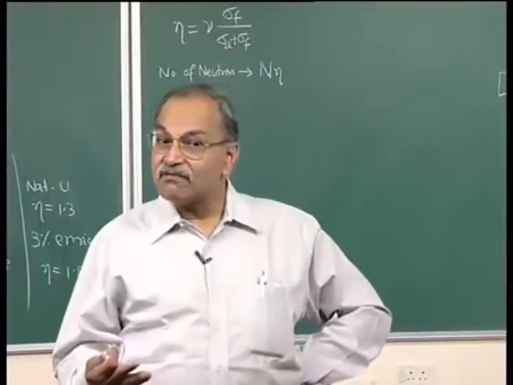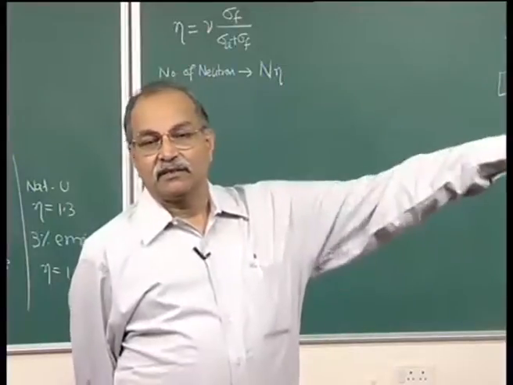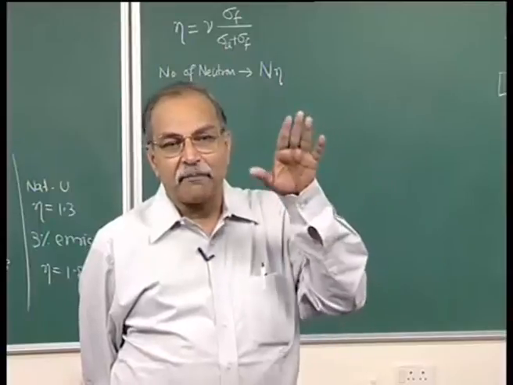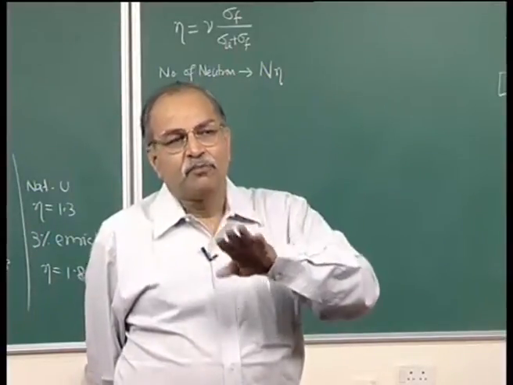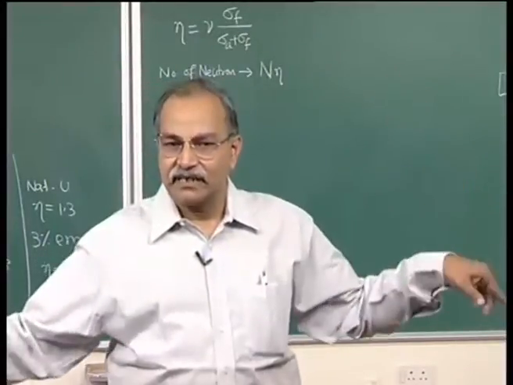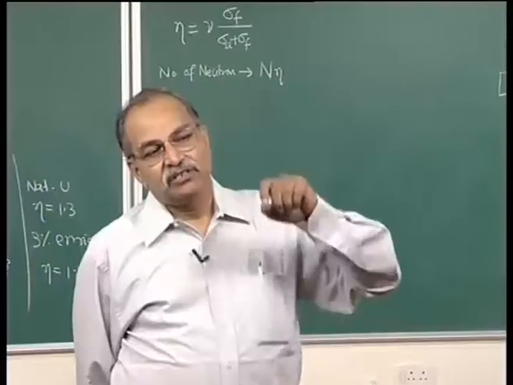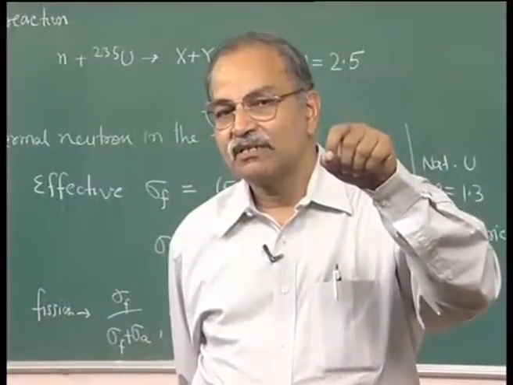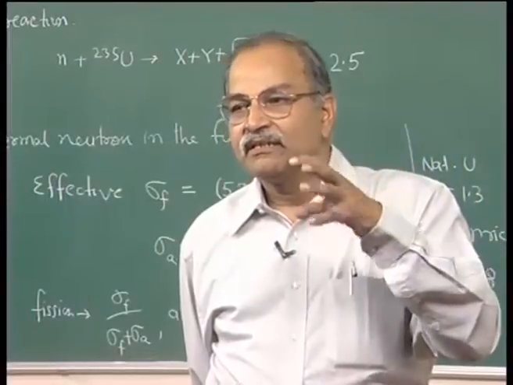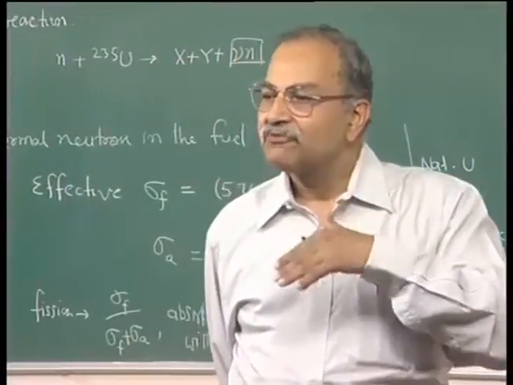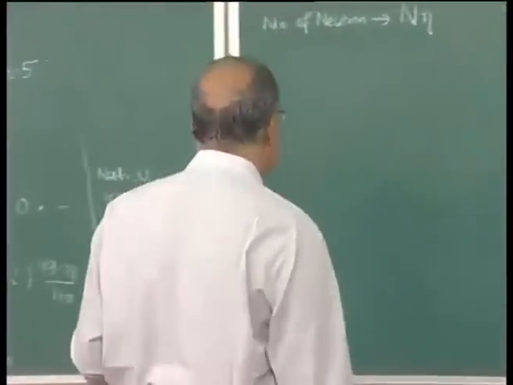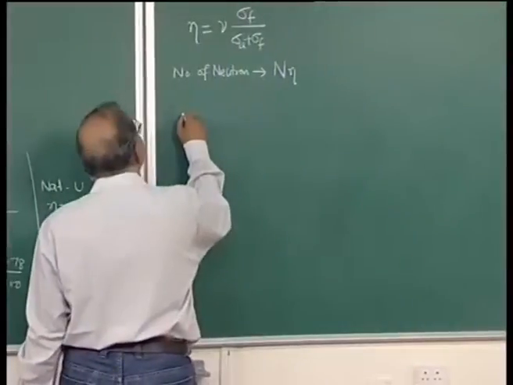If they create fission, once again you will have enhancement in neutron. So, out of that capital N into eta, most of them come out in the moderator, that is how the geometry is designed, but some of them which create fission in uranium 238 and do not come out in moderator, because of that the number of neutrons will be enhanced. So, that is written by one more factor, and that is epsilon.